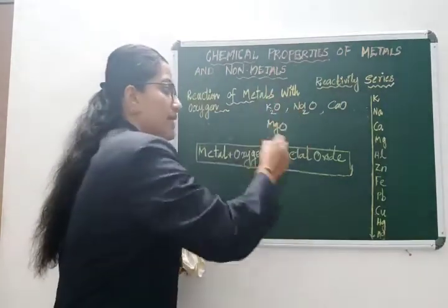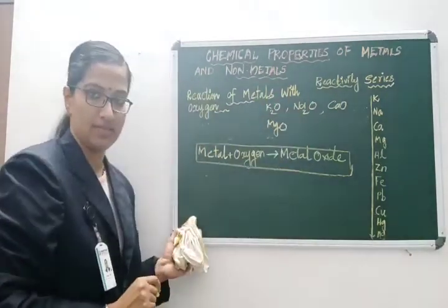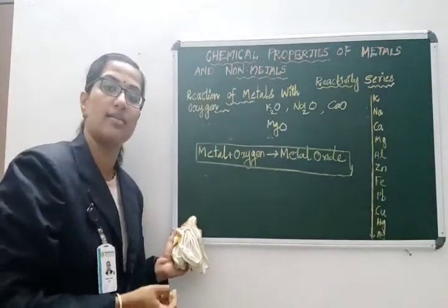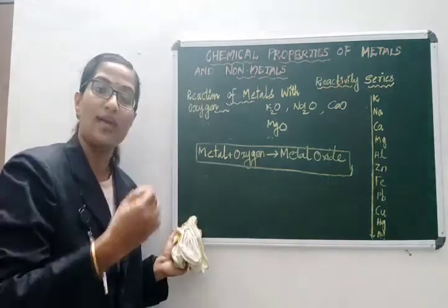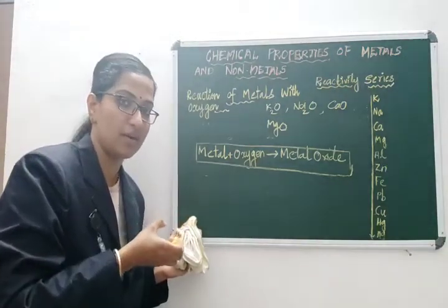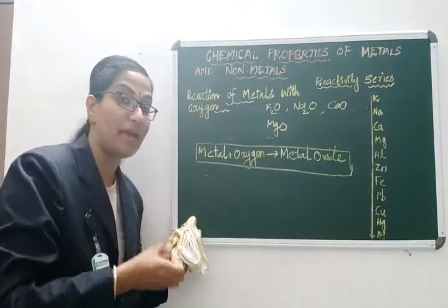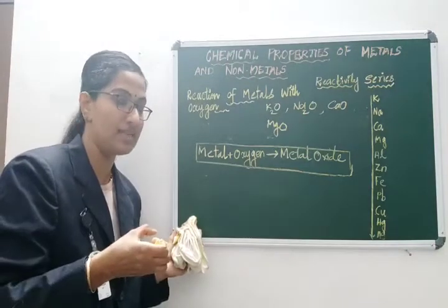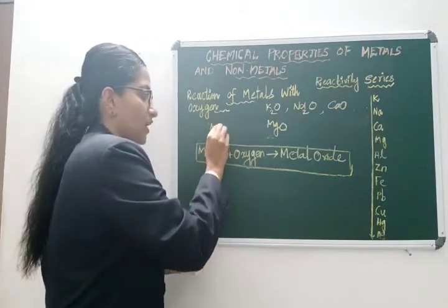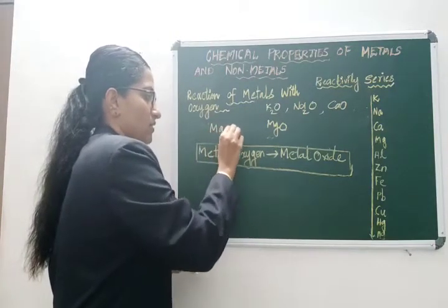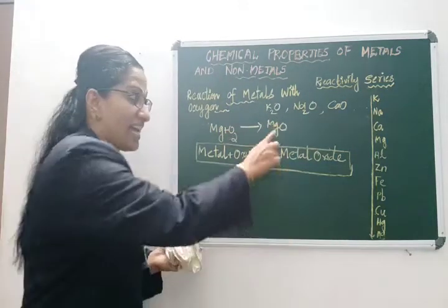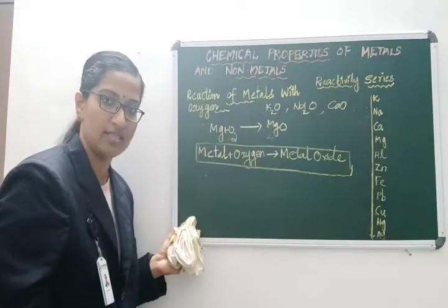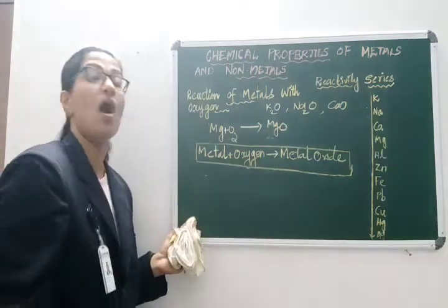In earlier classes, in the 7th standard, you might have learned what happens when you burn a magnesium ribbon. Burning of magnesium means magnesium plus oxygen gives magnesium oxide. The white ash is a metal oxide, that is magnesium oxide.